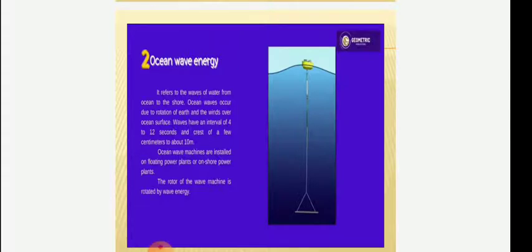Next is ocean wave energy. It refers to the waves of water from the ocean to the shore. Ocean waves occur due to the rotation of the earth and winds over the ocean surface. Waves have an interval of 4 to 12 seconds and a crest of a few centimeters to about 10 meters. Ocean wave machines are installed on floating power plants or on-shore power plants. The rotor of the water machine is rotated by the wave energy.